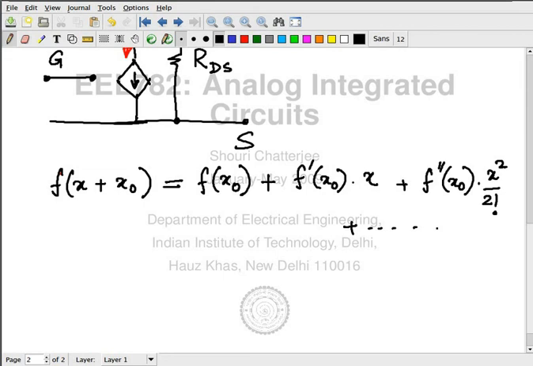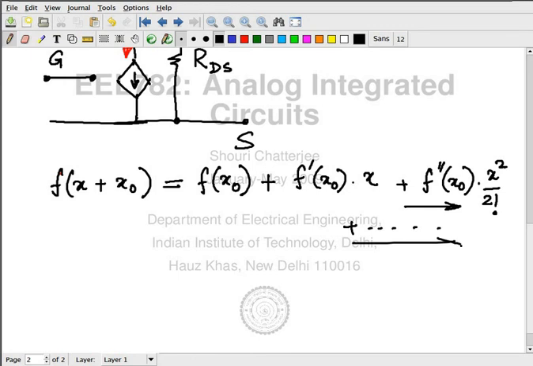But if I say that x is a small quantity, a very small quantity, then what's going to happen? Then I can throw out all the terms starting from here.